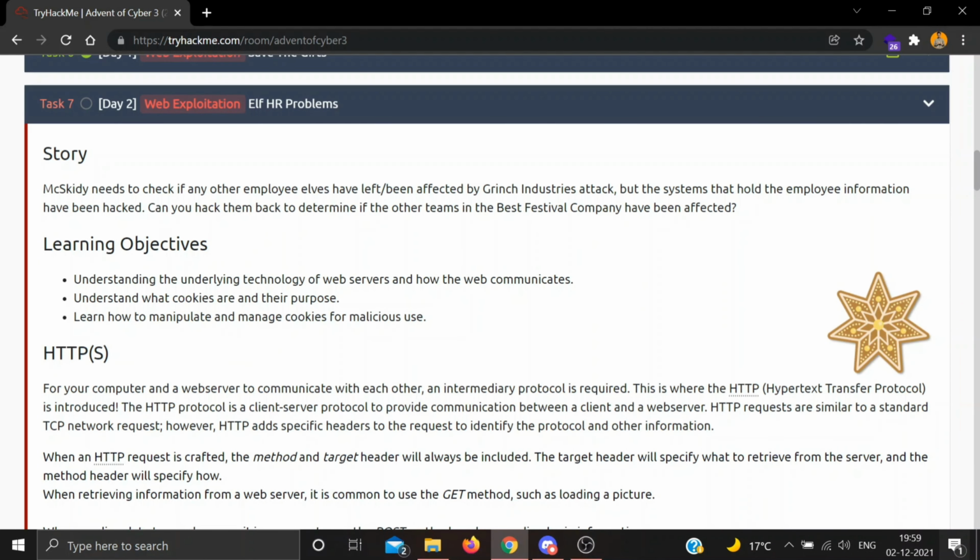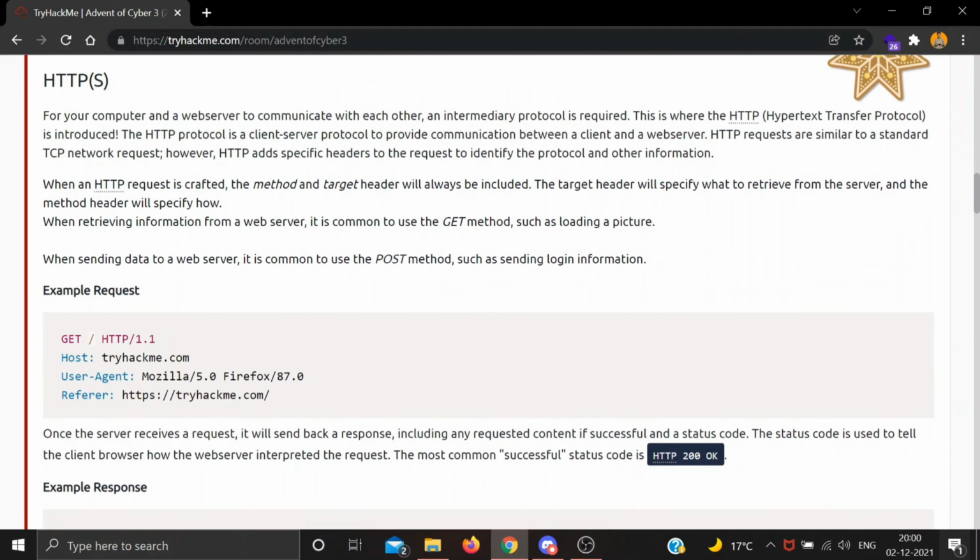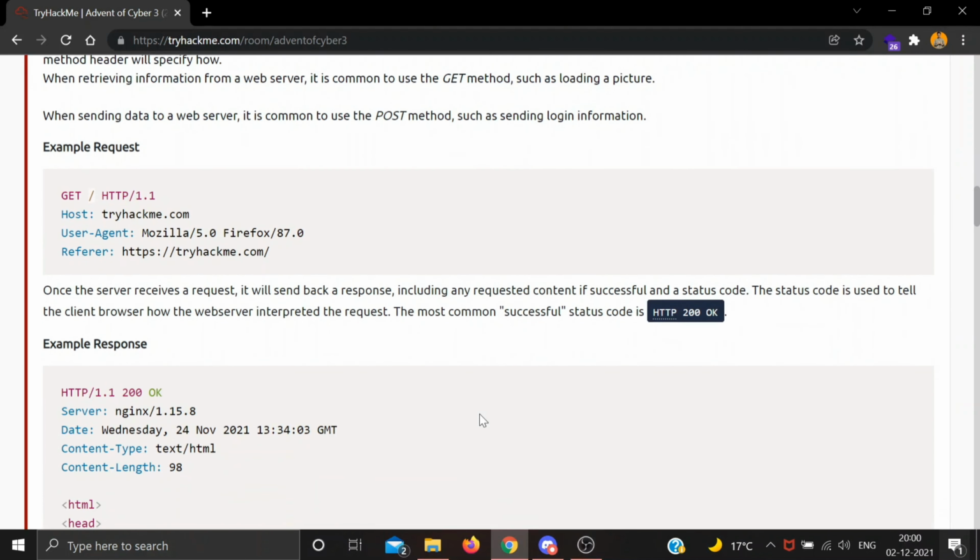So learning objectives of this room. We will learn about web servers and how the web communicates, what cookies are and what their purposes are, and how we can manipulate the cookies and use them for malicious purposes. So there are some basic terms like HTTP, and an example request of HTTP, the request we make to web servers.